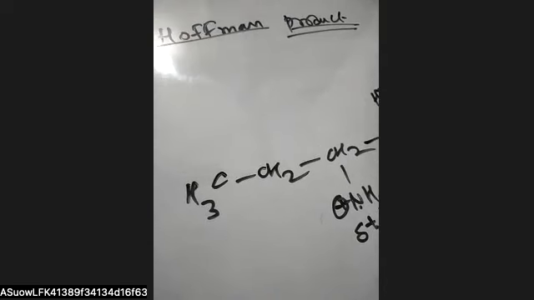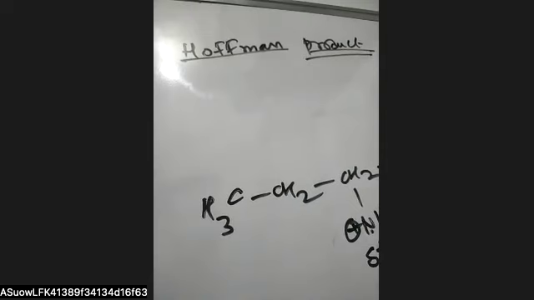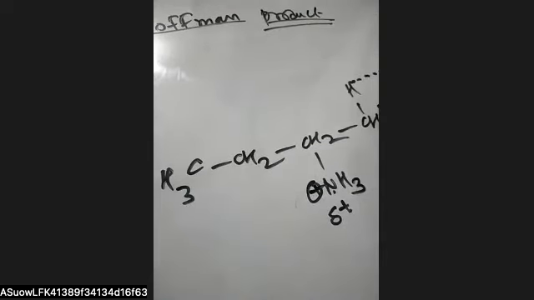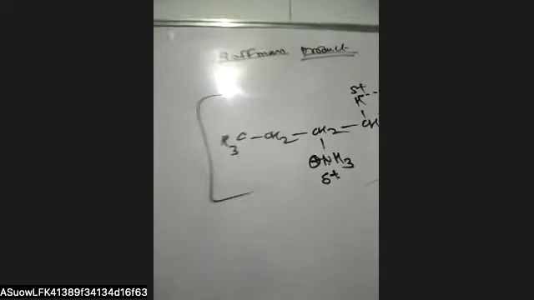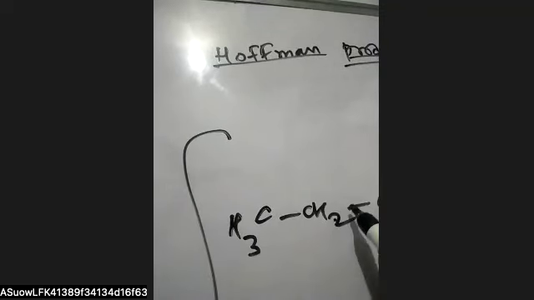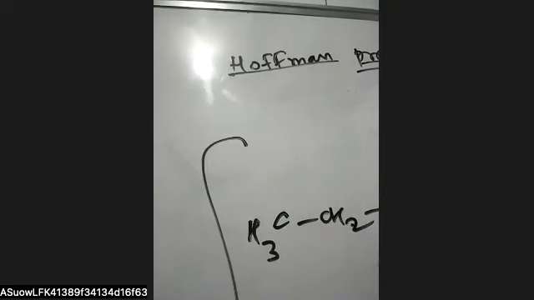So the primary carbon atom will be more stable as compared to the secondary, because the negative charge on the secondary carbon will get more destabilized because of the 2 plus I inductive effect. Here is only plus 1 plus inductive effect, so that we get the less substituted as the major product in case of the Hofmann elimination. The Hofmann elimination is seen if our base is very bulky or our substrate is very bulky. At that time, we get the Hofmann product as a major product.